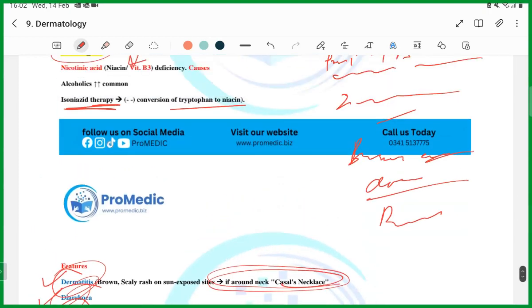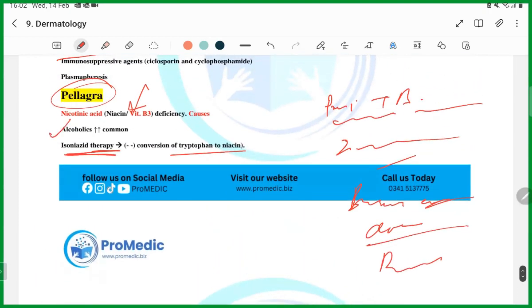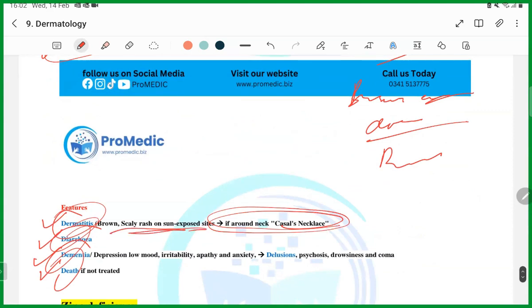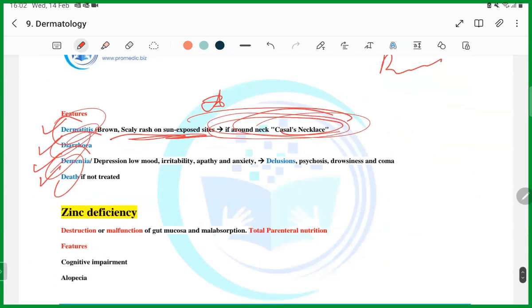Yes, sir. So please look for these two things: alcoholic and isoniazid therapy. They will not tell you isoniazid, they will tell you the patient is being treated for TB. That's how you have to remember, but they will definitely give you a rash on the neck. This is very typical of this dermatitis.